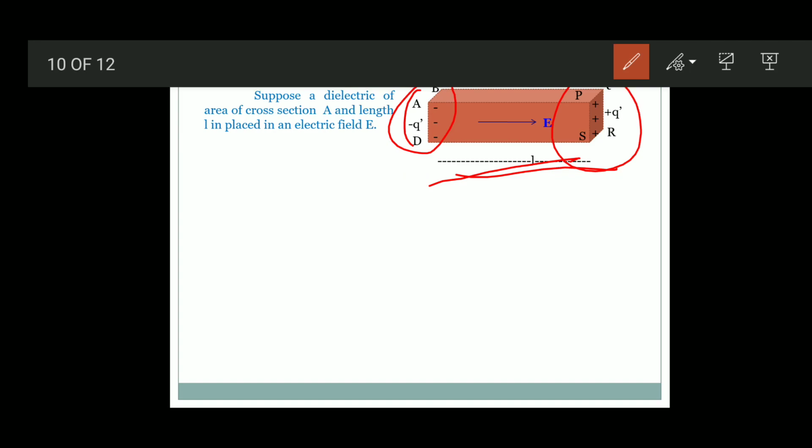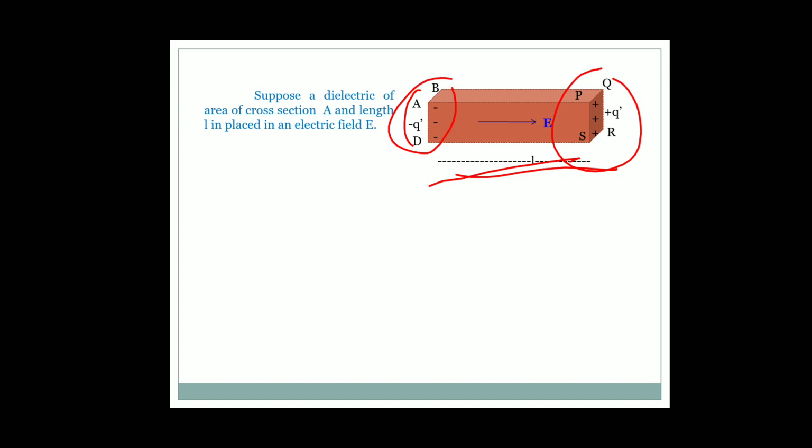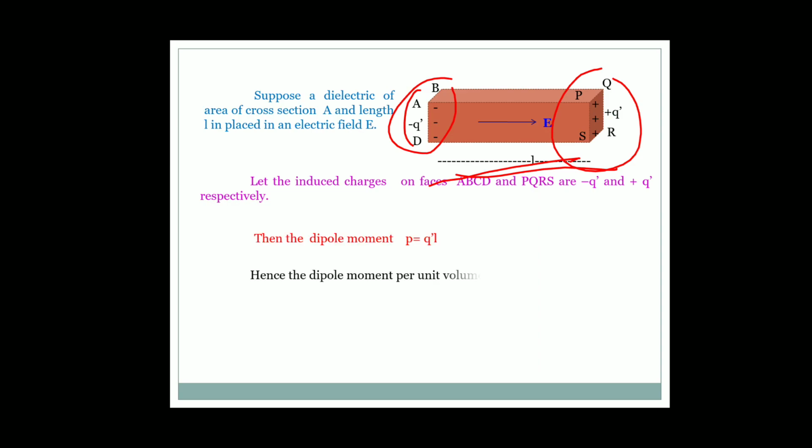So it acts as a dipole and has some dipole moment. According to this, the dipole moment can be written as q dash into L, because L is the distance between the two surfaces and q dash is the induced charge.